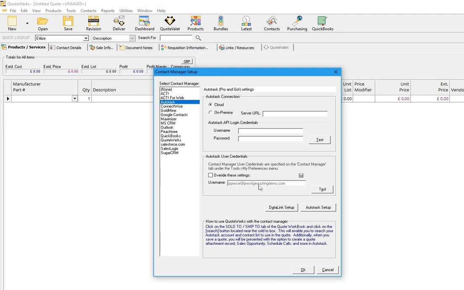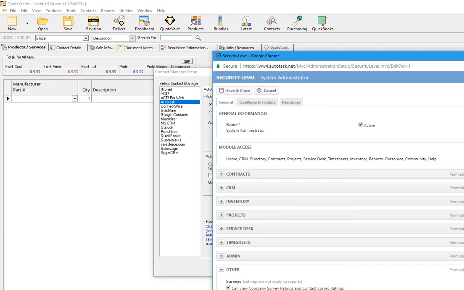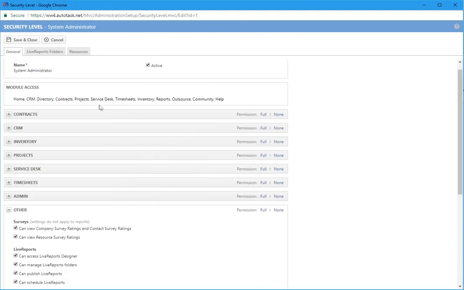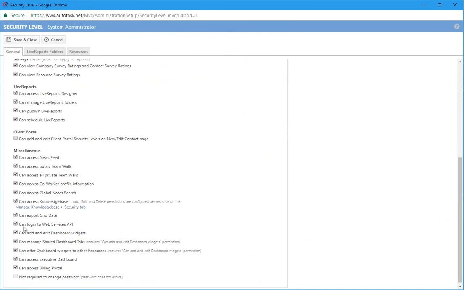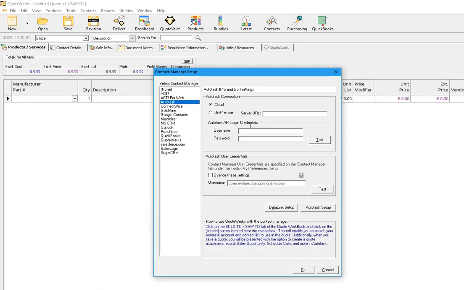Previously, every user in QuoteWerks would need to have access to the Autotask security access to log in to Web Services API. This was a requirement for QuoteWerks to integrate with Autotask correctly. It's now possible via QuoteWerks to nominate a specific user that does have those API preferences, and you have the ability to remove that from other users in the system.